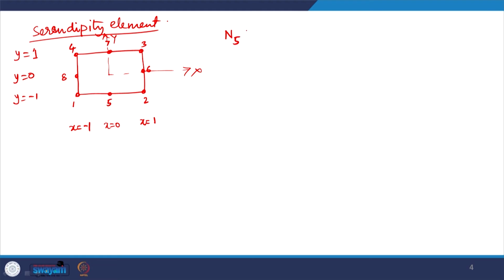Let me just say N5(x, y) is simply given by 1 minus x and 1 plus x, and this is 1 minus y, and then I divide it by the value at node 5.